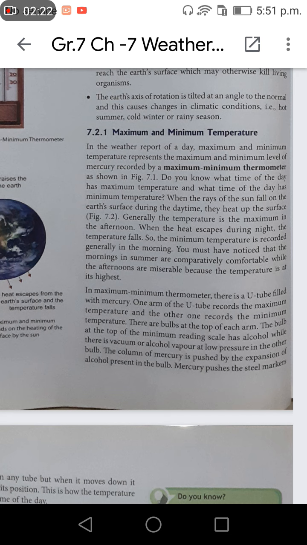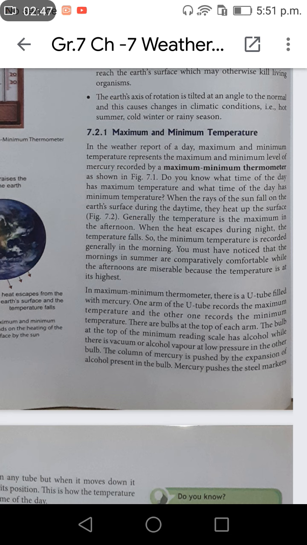In a maximum minimum thermometer, there is a U tube filled with mercury. The one arm of the U tube records the maximum temperature and the other one records the minimum temperature.